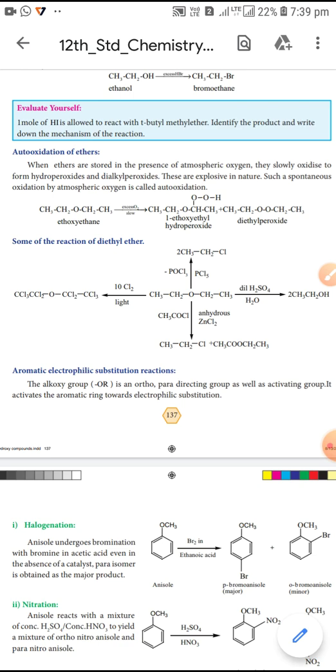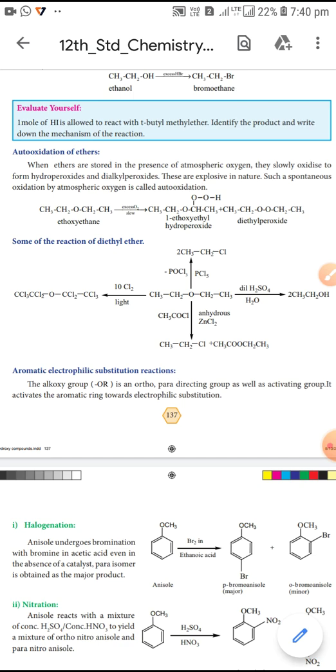Ethers are stored in the presence of atmospheric oxygen. Ethers slowly oxidize to form hydroperoxide and dialkyl peroxide. Peroxide means an O-O bond. These peroxides are explosive in nature.